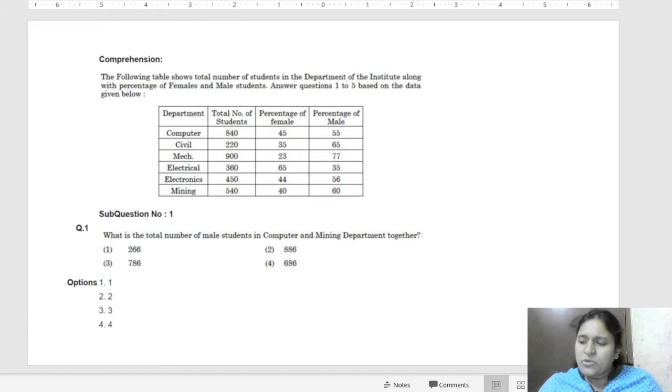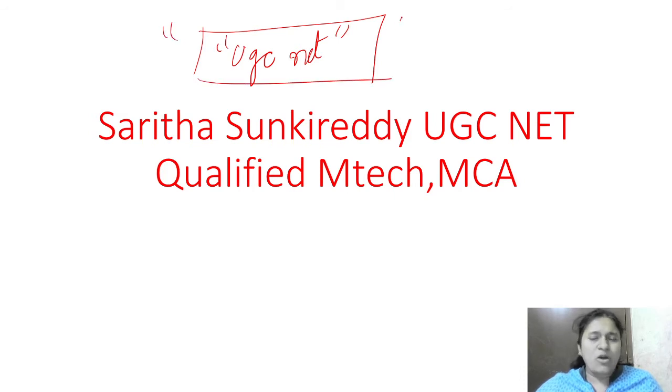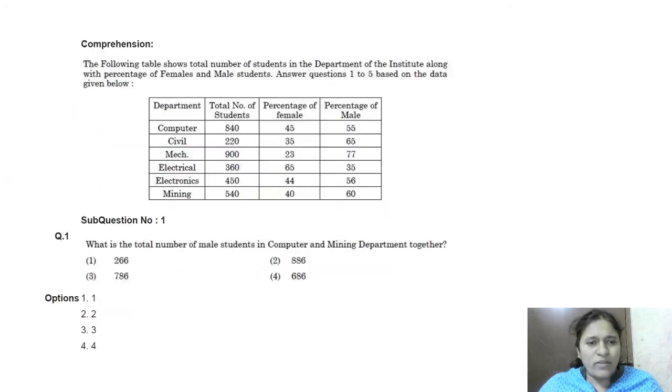Today I am going to discuss very important topics for the UGC NET paper 1. Don't miss this video, watch till the end. In this single video you will get more concepts on how to solve data interpretation. Don't skip this video, watch till the end and you will benefit from it. Here I am going to discuss the UGC NET 2020 Computer Science shift Data Interpretation paper.